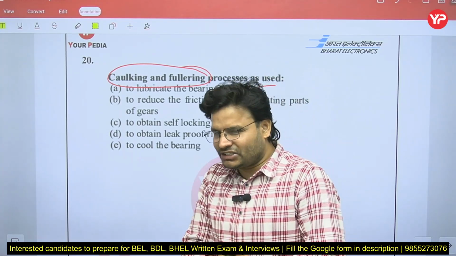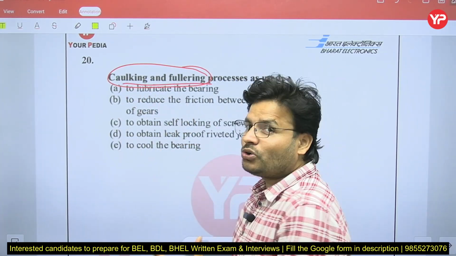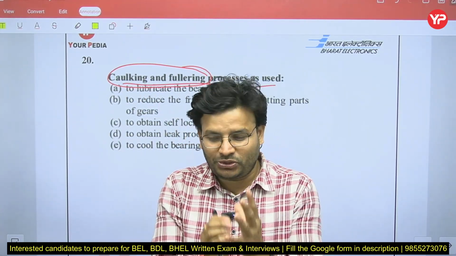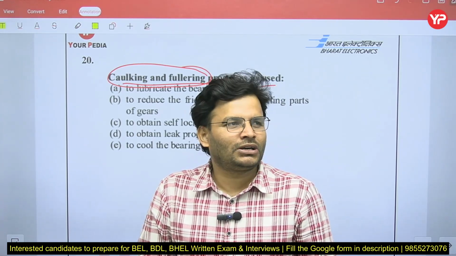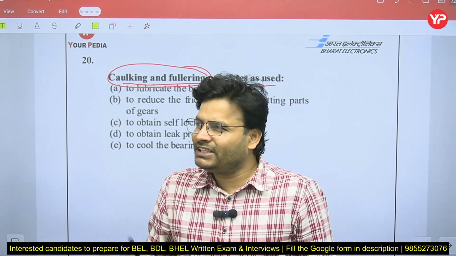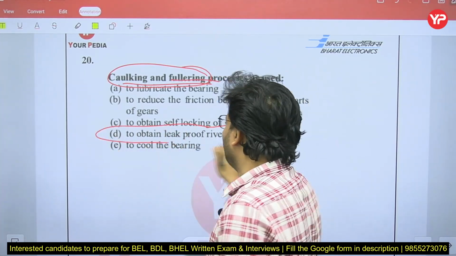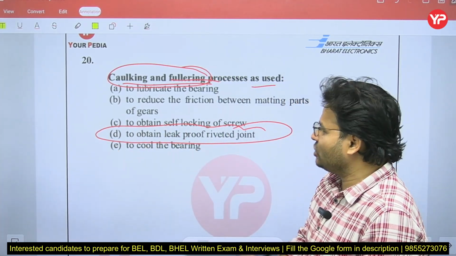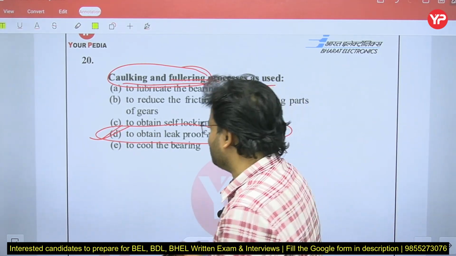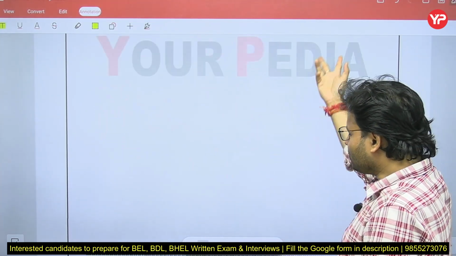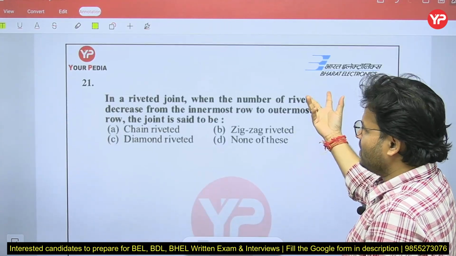So to overcome that leakage issue, I am going to use caulking and fullering. Caulking and fullering is the process by which you can make a riveted joint leak proof, and after that it can also be used where high fluid pressure is there. That's why caulking and fullering is used to obtain the leak-proof riveted joint, and the correct answer is D. So try to remember why caulking and fullering is used. That is caulking and fullering. That is the next point.